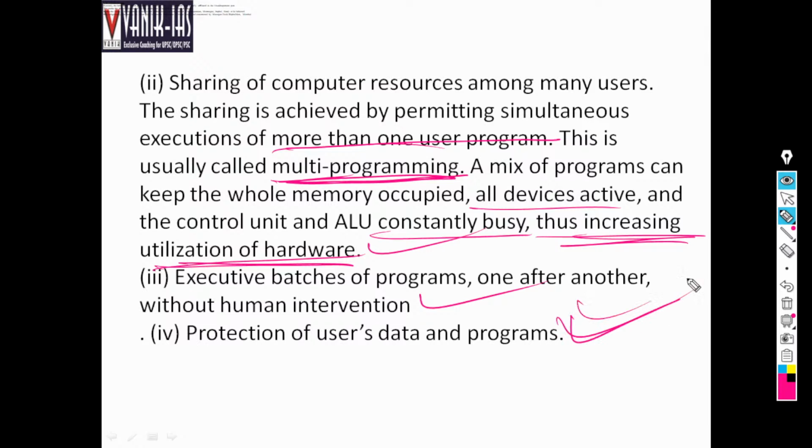Protection of user data and programs, that is to provide security, is one of the most important functions nowadays. Nowadays there is a big challenge of cyber security and cyber fraud. Digital frauds have been increasing. Right to privacy is a fundamental right, and there are also chances of violation of your data and privacy. So all these things are important nowadays. So protection of users' data and programs is also the job of the operating system.